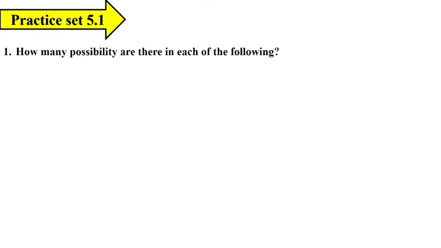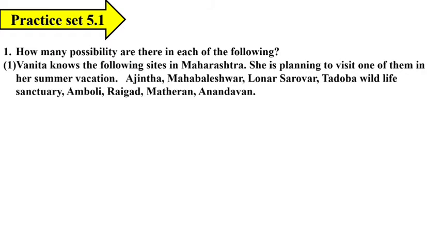Now children, let's start with practice set number 5.1. The first question is given: how many possibilities are there in each of the following? The question is, Vanita knows the following sites in Maharashtra. She is planning to visit one of them in the summer vacation: Ajanta, Mahabaleshwar, Lonavala, Tadoba Wildlife Sanctuary, Amboli, Raigad, Matheran and Anandvan. So students, here how many places are given? Total 8 places are given. So here 8 possibilities are there.